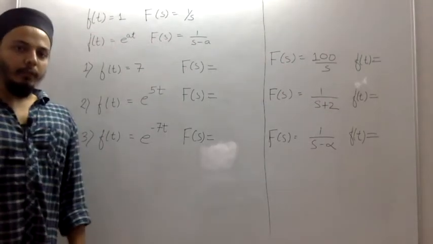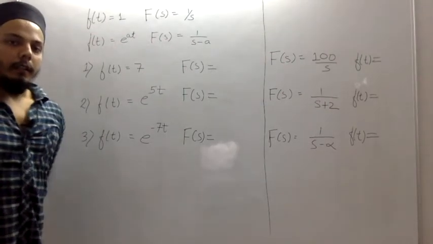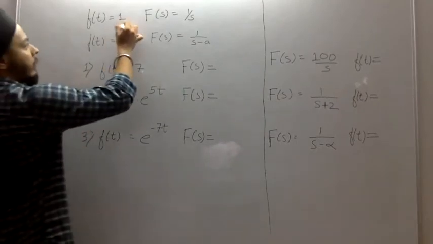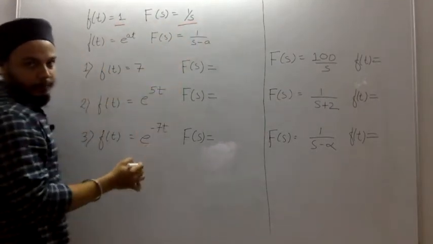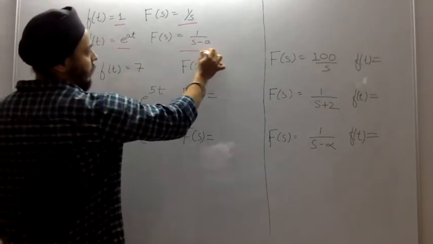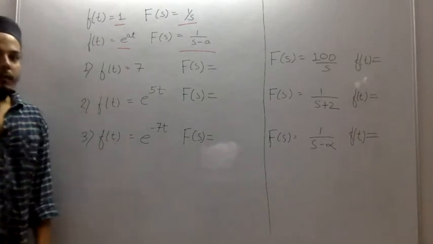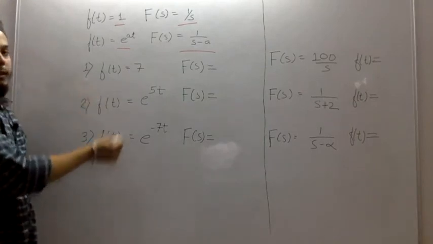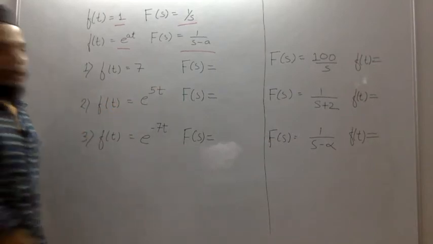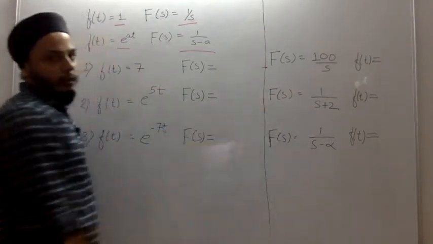Now it's time to solve some of the questions. We have seen that for f of t equal to 1, the value of F of s is 1 by s, and if f of t equals e to the power at, F of s equals 1 over s minus a. Now these are some of the questions. For the given f of t, you need to find F of s, and for the given F of s, you need to find all the f of t's.